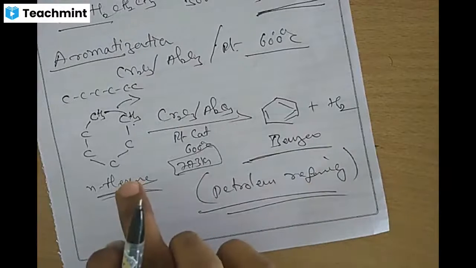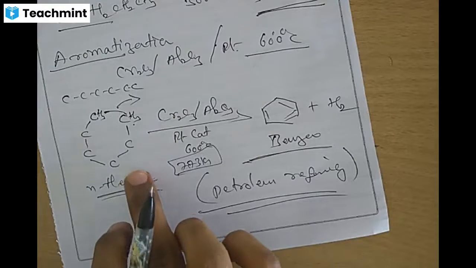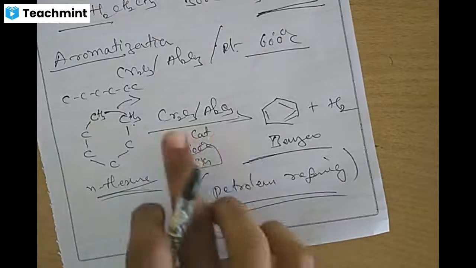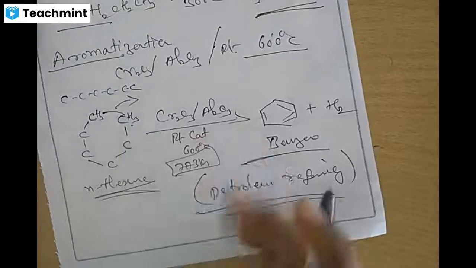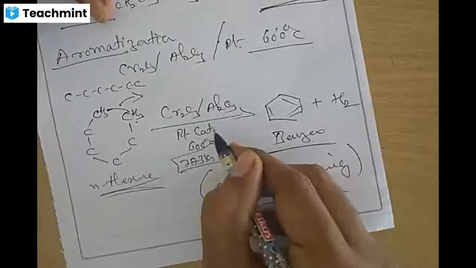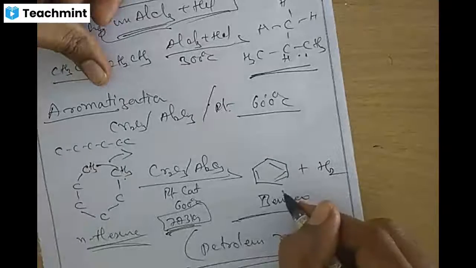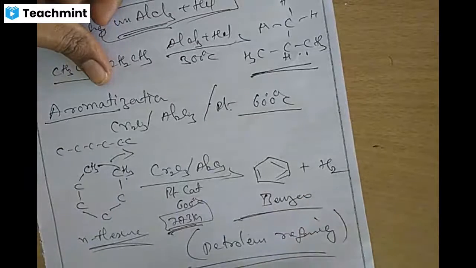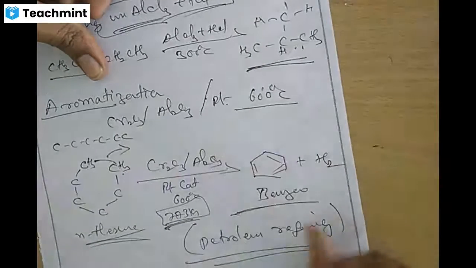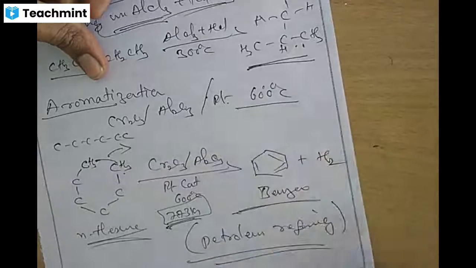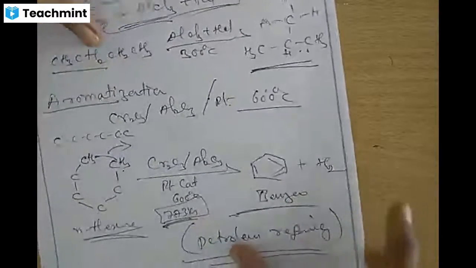Aromatization means normal straight chain compounds are treated with chromium oxide or aluminum oxide in the presence of platinum catalyst at 600 to 773 Kelvin temperature, and we will get benzene. Similarly, when heptane is treated, we will get methyl benzene, C6H5CH3, with the liberation of hydrogen. Okay, and only one more reaction, and we'll continue in the next class.